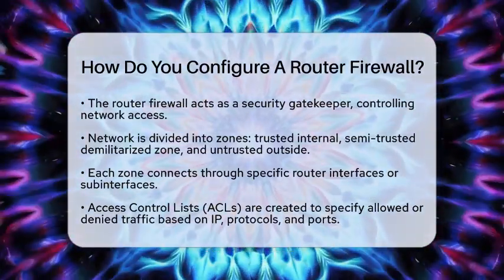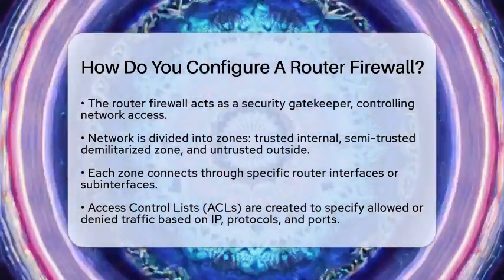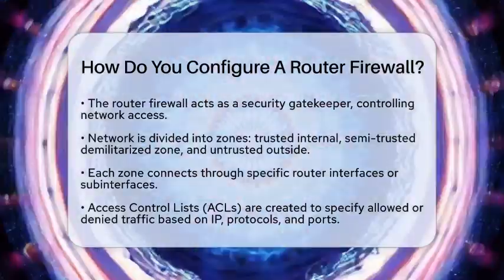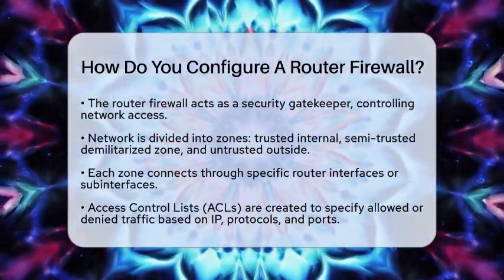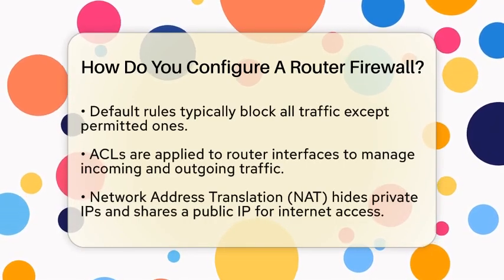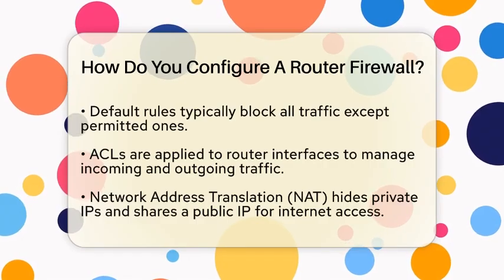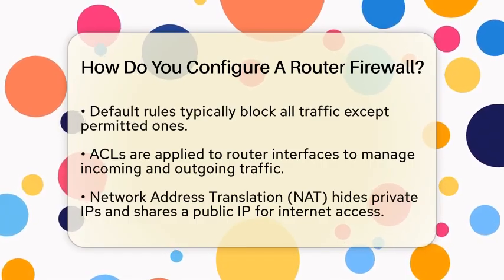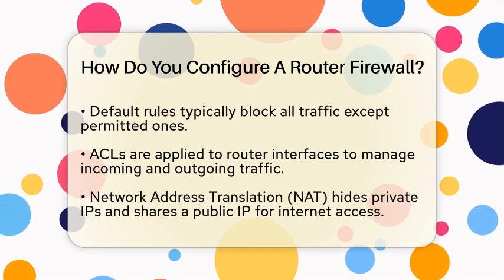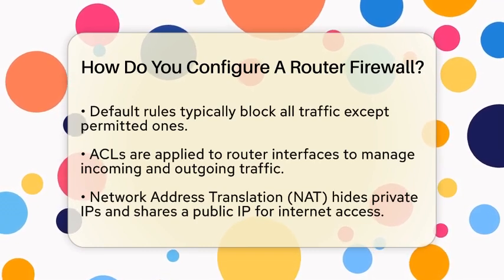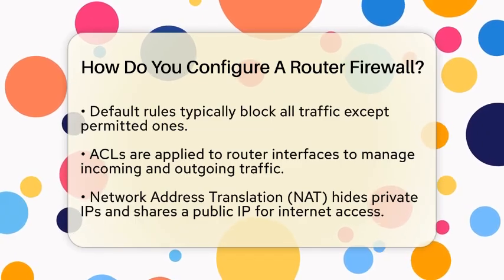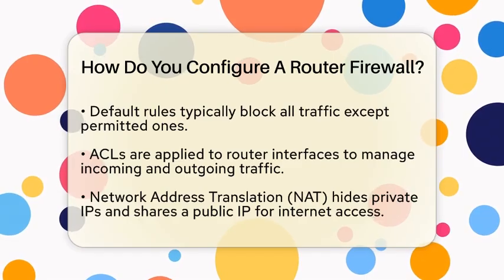Next, you create rules called access control lists. These rules specify what traffic is allowed or denied based on IP addresses, protocols like Transmission Control Protocol or User Datagram Protocol, and port numbers such as port 80 for web traffic or port 443 for secure browsing. You write these rules to permit necessary traffic and block everything else by default, often ending with a catch-all deny rule. Then, you apply these rules to the router interfaces, deciding whether they govern incoming or outgoing traffic.